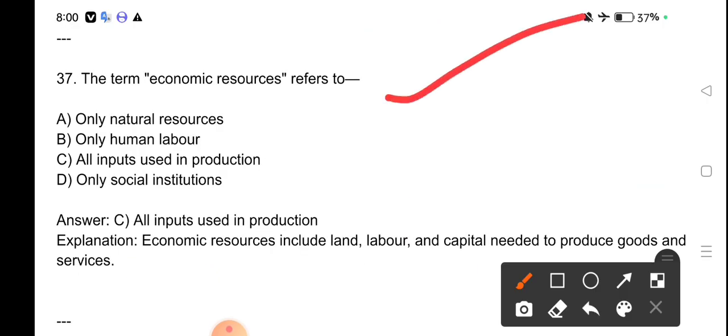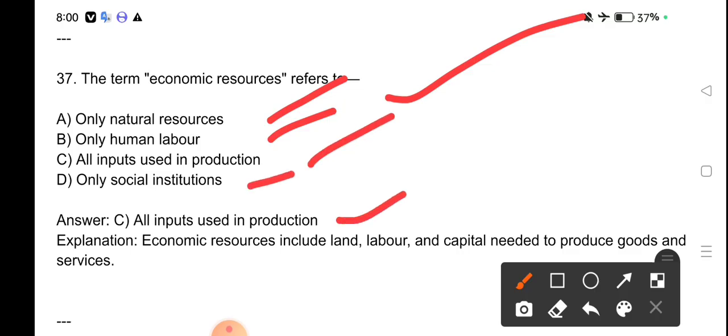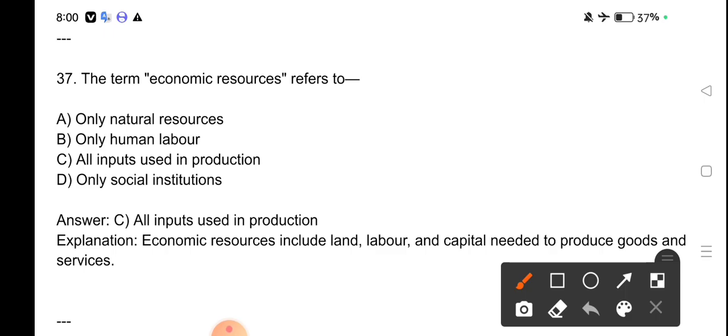The term economic resources refers to: only natural resources, only human labor, all inputs used in production, only social institutions. Answer: all inputs used in production. Economic resources refers to all inputs used in production. Economic resources include land, labor and capital needed to produce goods and services.